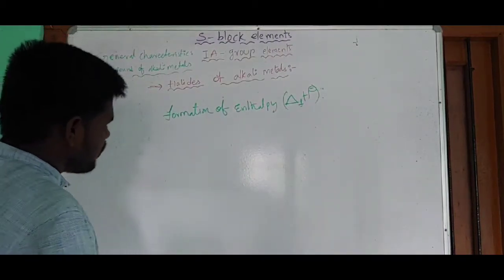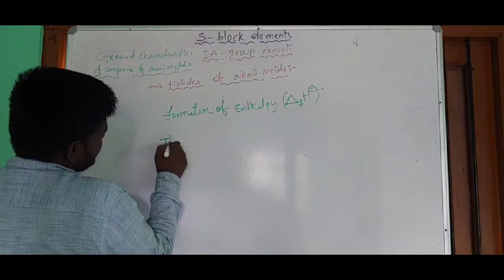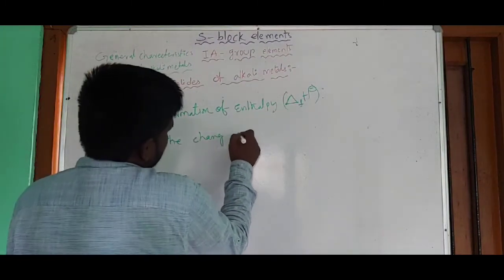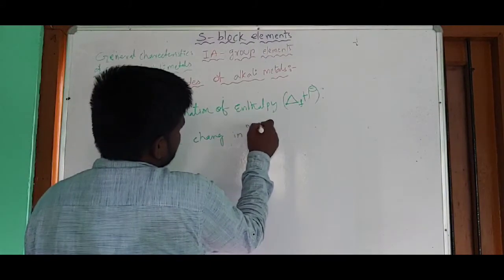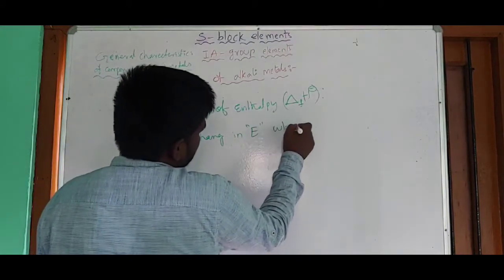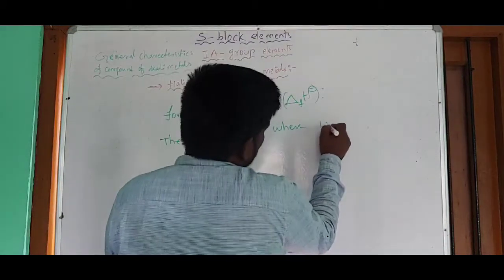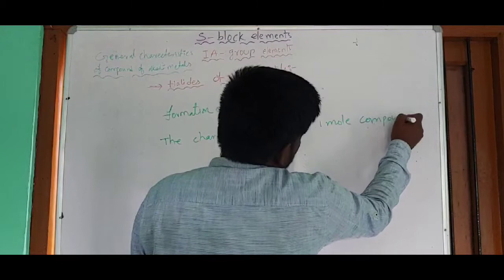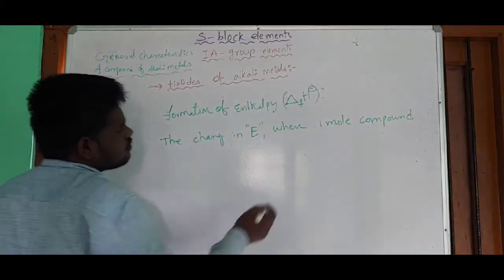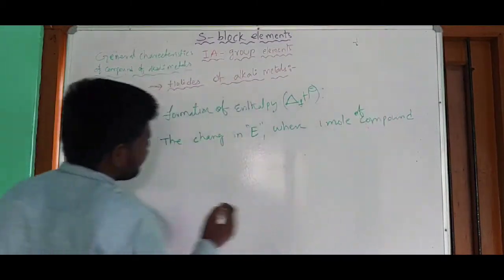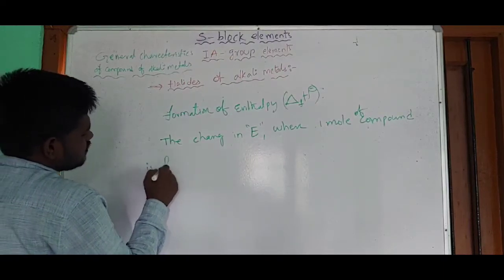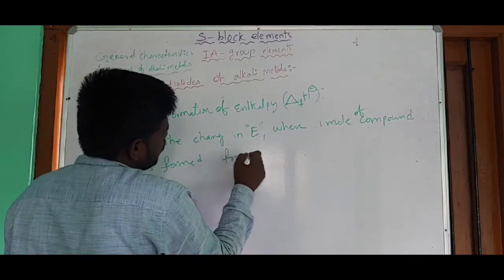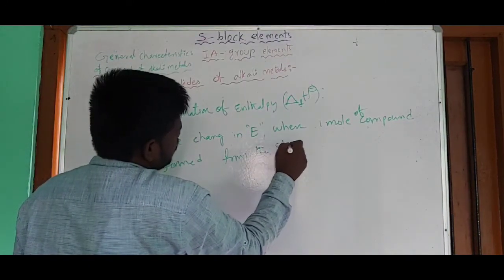Enthalpy of formation means the change in energy when one mole of compound is formed from the stable elements.